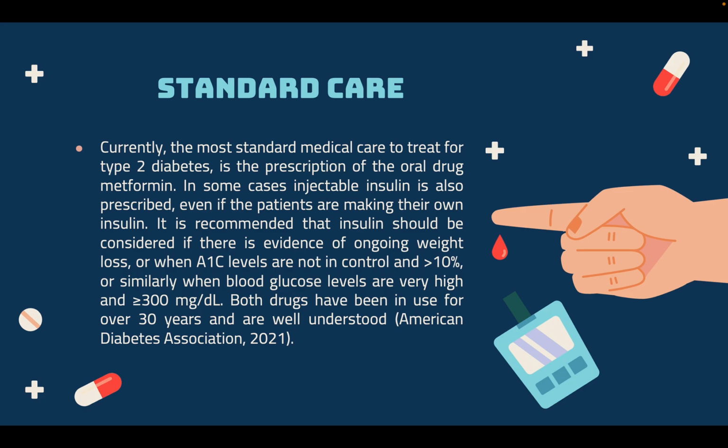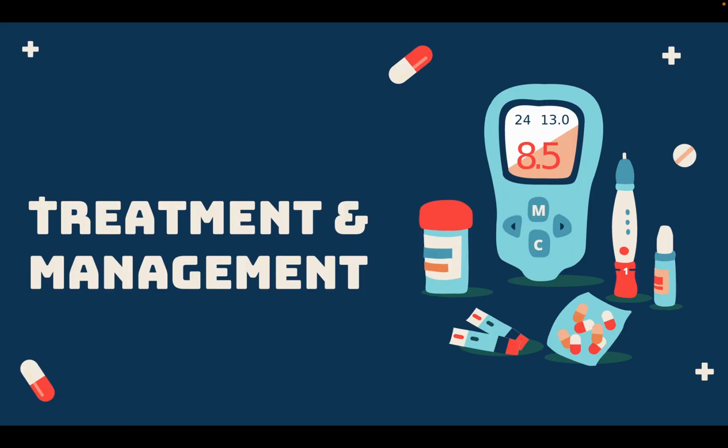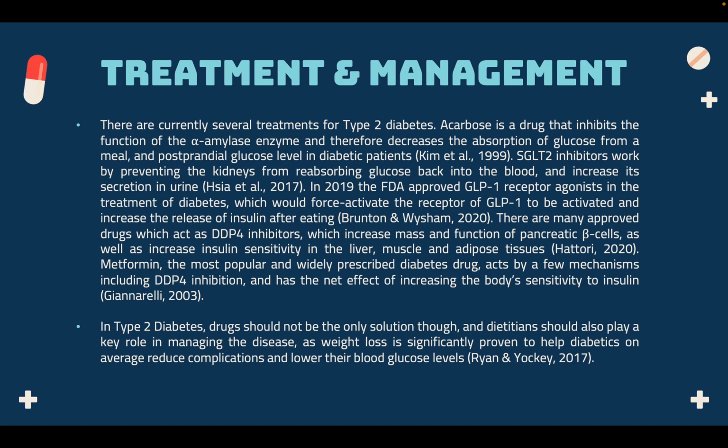Currently, the most standard medical care to treat type 2 diabetes is the prescription of the oral drug metformin. In some cases, injectable insulin is also prescribed, even if the patients are making their own insulin. It is recommended that insulin should be considered if there is evidence of ongoing weight loss, or when A1C levels are not in control and over 10%, or similarly, when blood glucose levels are very high and over 300 milligrams per deciliter. Both drugs have been in use for over 30 years and are well understood. There are currently several treatments for type 2 diabetes.